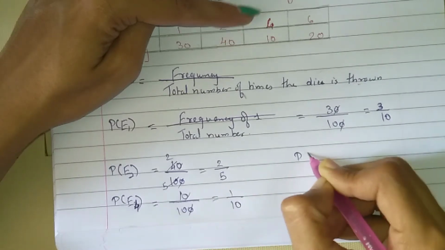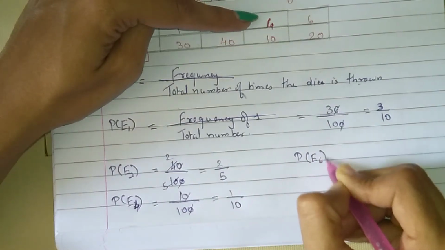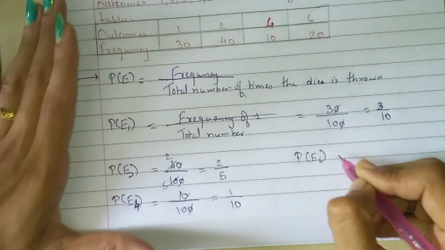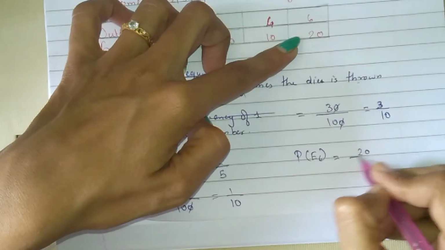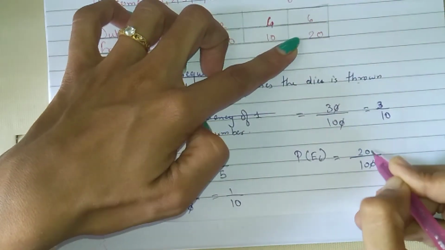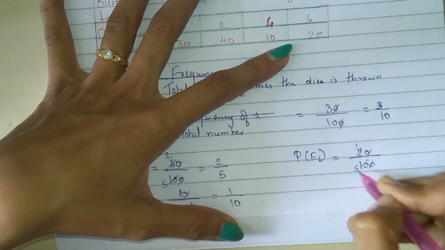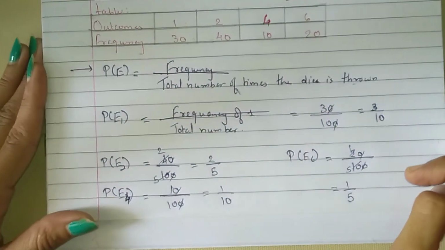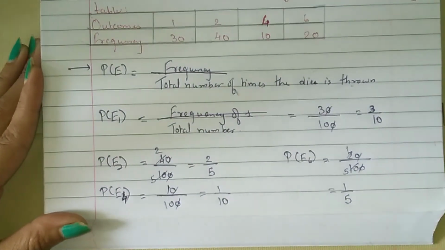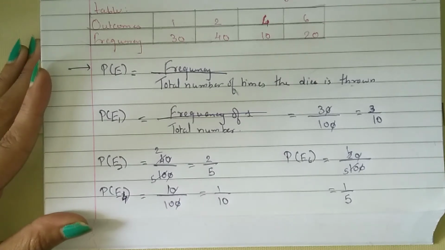And last is the probability of 6. Now 6 came how many times? 20 times. Frequency is 20 upon 100. Zeros cancel. 2 ones are 2, 2 fives are 10, so 1 upon 5. Okay, this is the way you have to do it. Now let us do exercise 15.1.